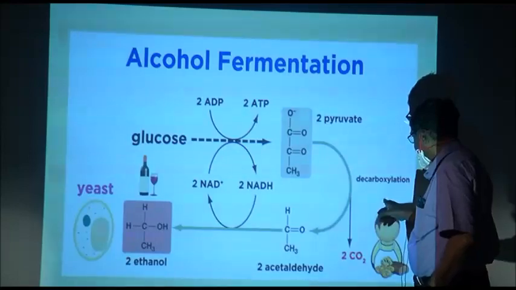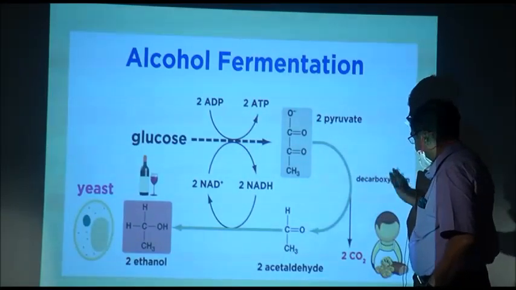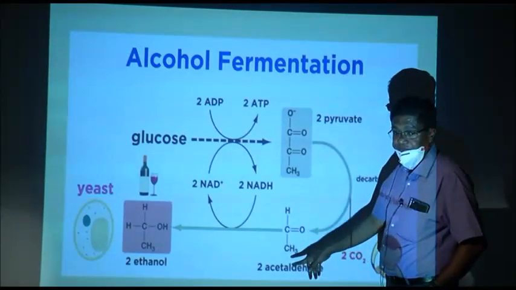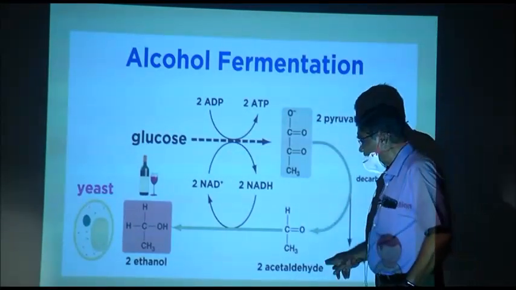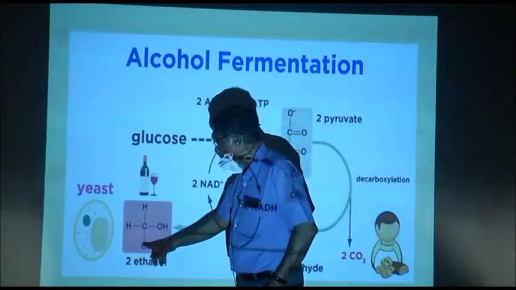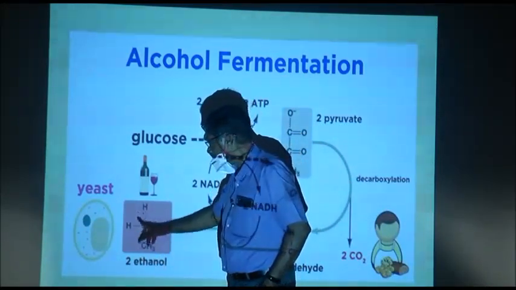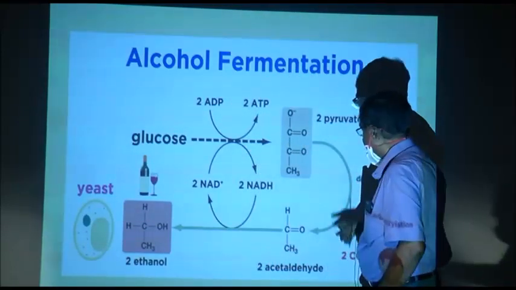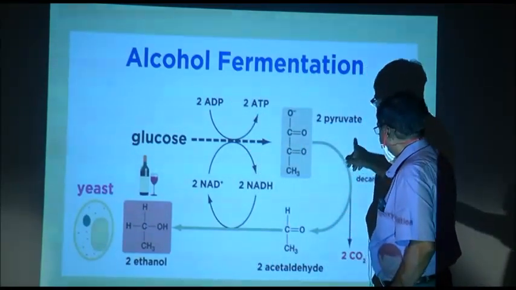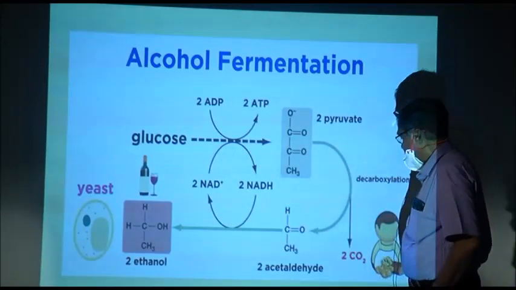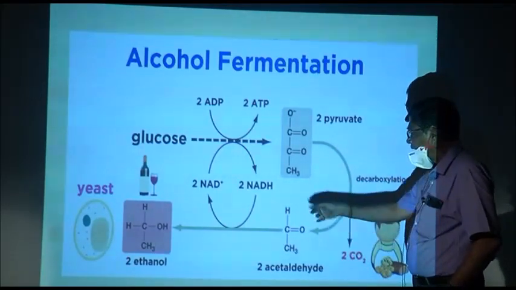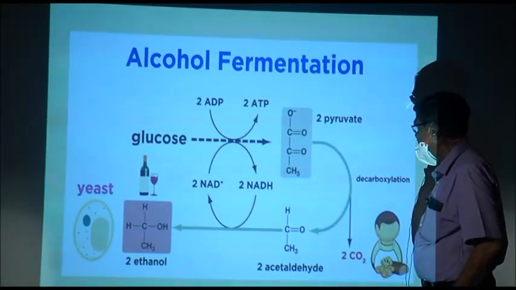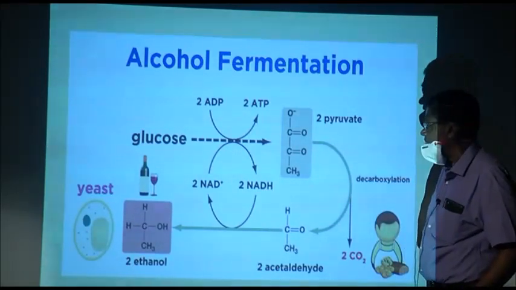After pyruvic acid, carbon dioxide is lost and acetaldehyde is formed, and acetaldehyde gets converted to ethanol or ethyl alcohol. This is done by yeast. Yeast converts pyruvic acid to acetaldehyde and ultimately to ethanol. Now, this is alcoholic fermentation.